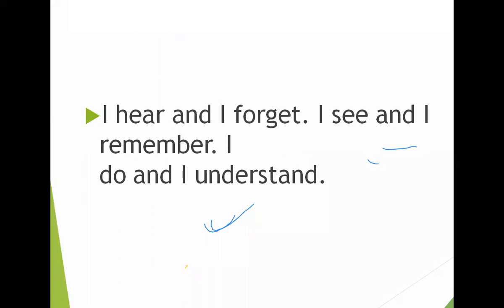So this quotation we all know: I hear and I forget, I see and I remember, I do and I understand. We all know the meaning of this, that when we are doing something, at that time it is better than only hearing and seeing something. So learning by doing is now very much important in our education system.